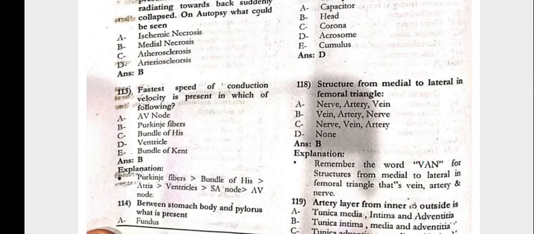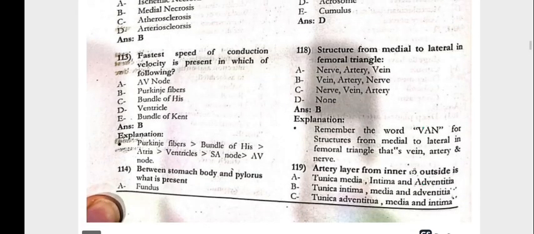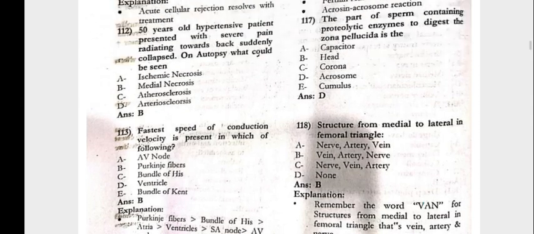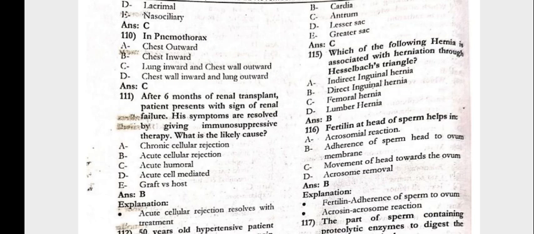113, the fastest speed of the conduction velocity is present in which of the following? That is the Purkinje fibers. Next, 114, between stomach body and the pylorus, what is present? That is the antrum. Which of the following hernia is associated with the herniation through the Hesselbach triangle? That is the direct inguinal hernia.